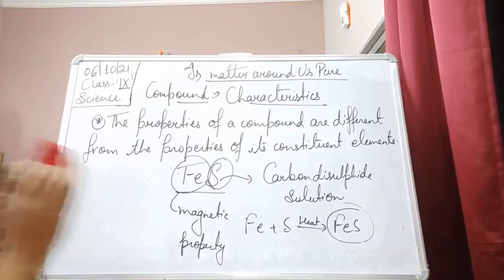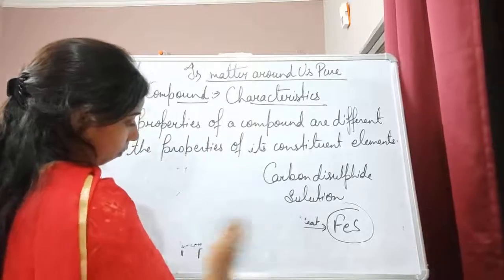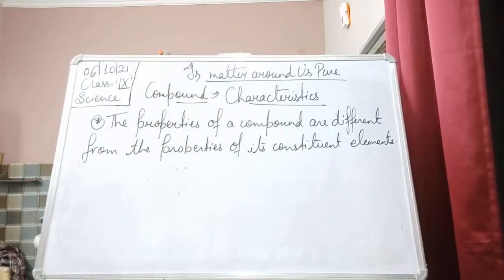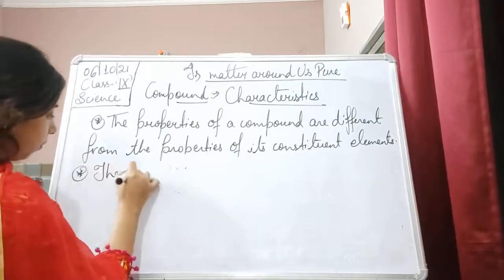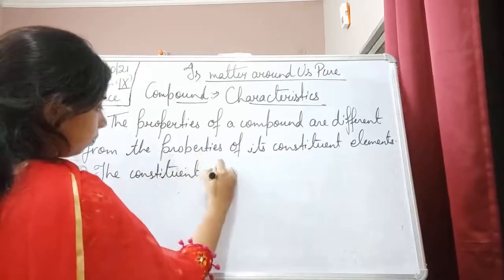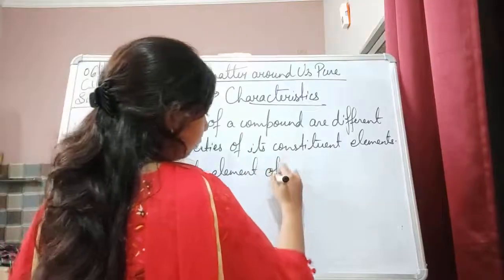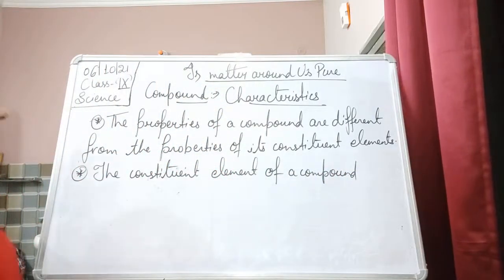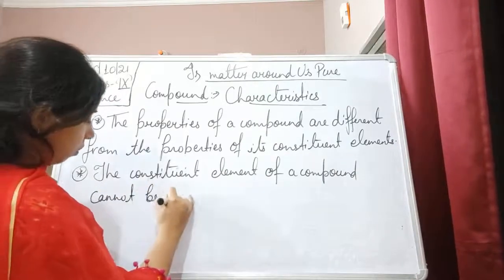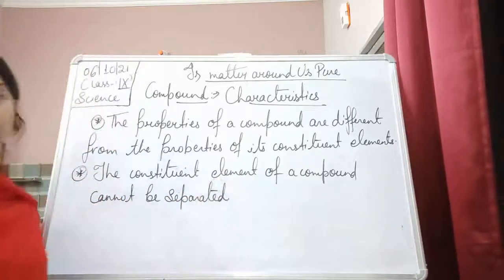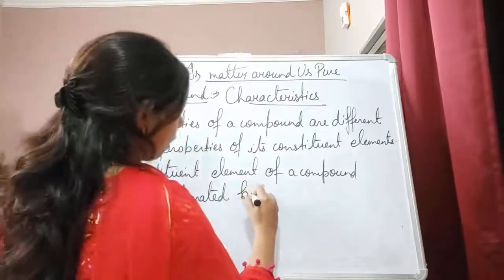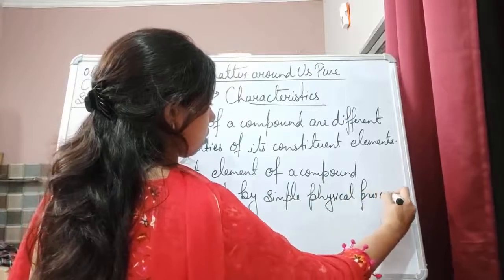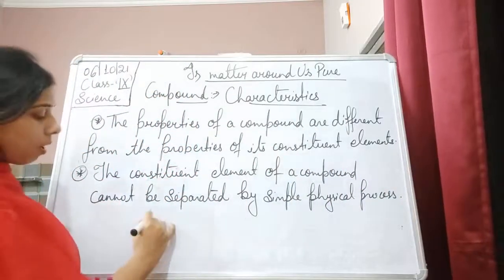The next property is that the constituent elements of a compound cannot be separated by simple physical processes.